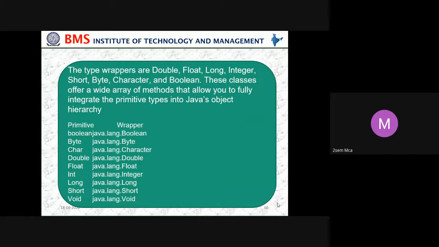Where is the boolean primitive's wrapper present? It is present in java.lang.Boolean. In a similar fashion, where are the other wrapper classes? For byte, if you want to use a Byte, you can import java.lang.Byte. The same way for char, the wrapper is Character, so if you want to wrap it, you can use java.lang.Character. The same way java.lang.Double, java.lang.Float, java.lang.Integer, java.lang.Long, java.lang.Short, and java.lang.Void. That's how the primitives are wrapped.